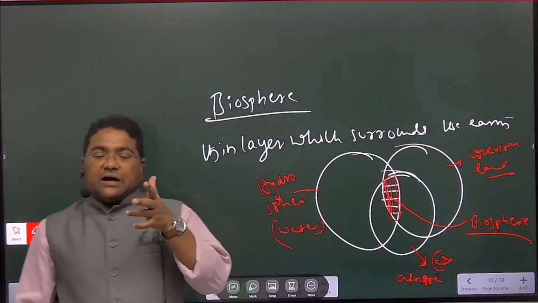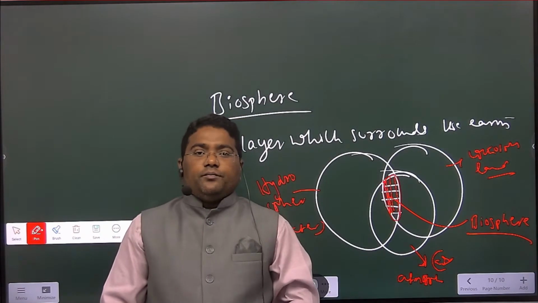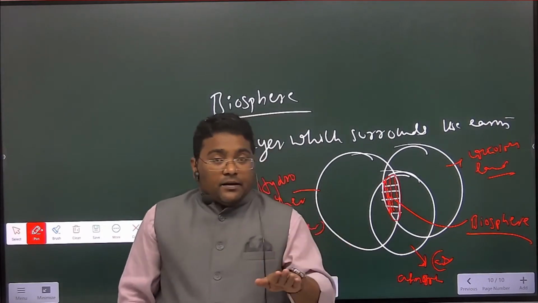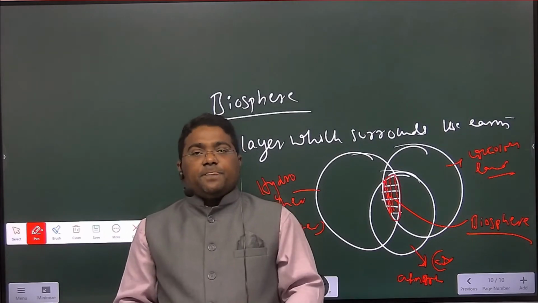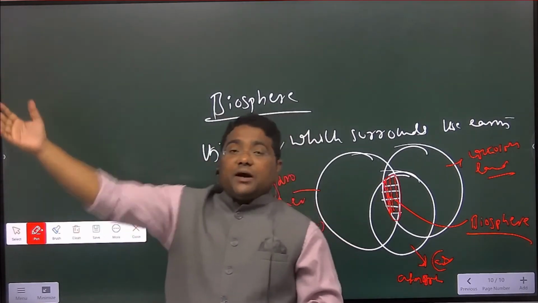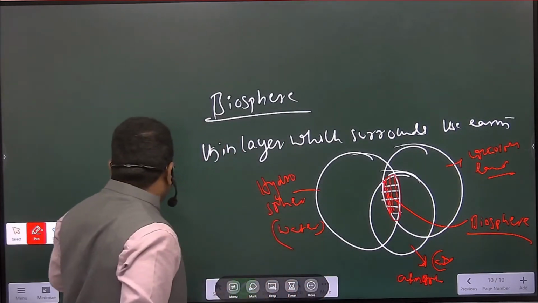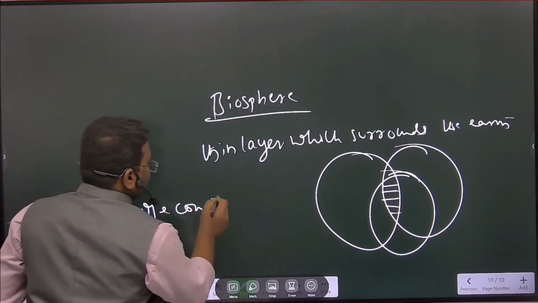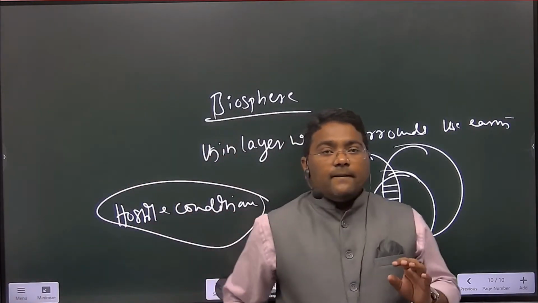So biosphere is absent in the extreme north pole and south pole. They are absent, and even beneath the sea surface, very extreme, and in polar and mountainous regions, high mountains, for example you can see Himalayas. In Himalayas it is very difficult to sustain because hostile conditions are present. When hostile, adverse conditions are present, it is difficult to survive, है ना?